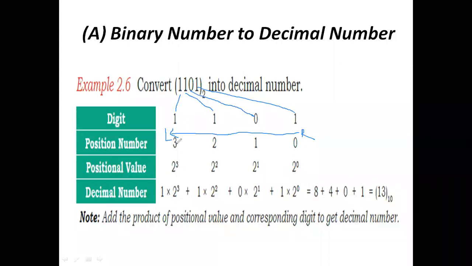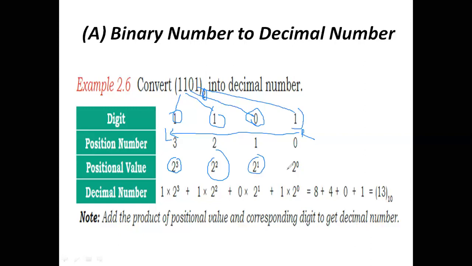After that we want to convert it into decimal. The base value here is 2, so we have 2 power 0, 2 power 1, 2 power 2, and 2 power 3. We calculate 1 into 2 power 3 plus 1 into 2 power 2 plus 0 into 2 power 1 plus 1 into 2 power 0.